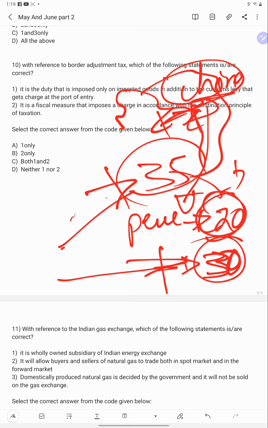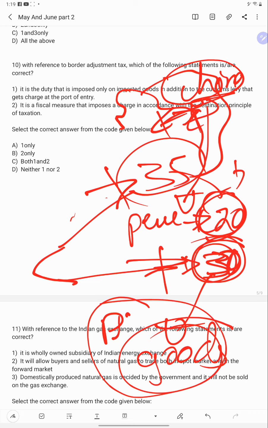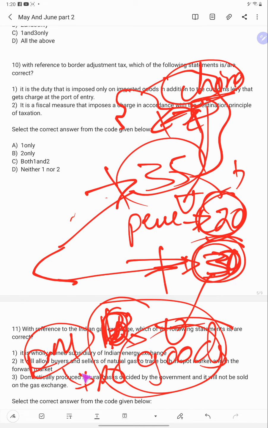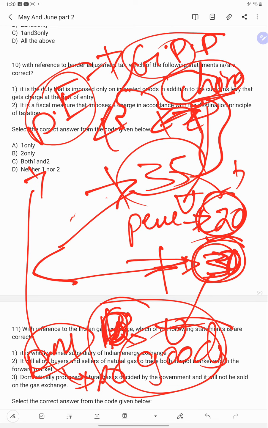So what happens here? People are buying more domestic goods. When people buy more domestic goods, what happens? Domestic manufacturing production will increase. When domestic manufacturing production increases, what happens? Domestic employment will increase, GDP will increase, and everything will increase. It is healthy for the Indian economy.